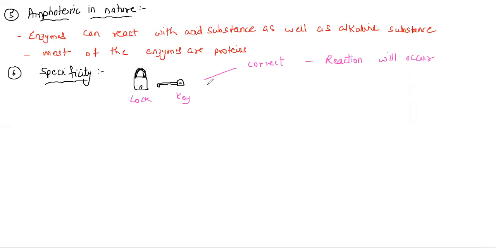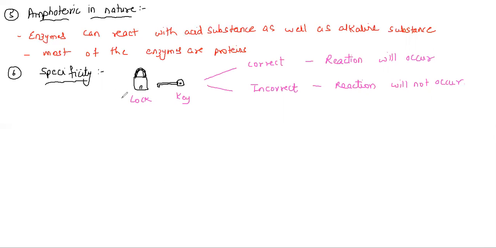But if it is incorrect, if the lock and key are not matching each other, then the reaction will not occur. So what is the most important point? All the enzymes are very specific in their action, and for every single lock there is a single key.